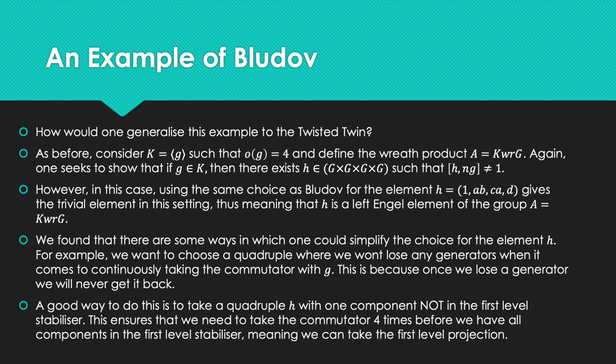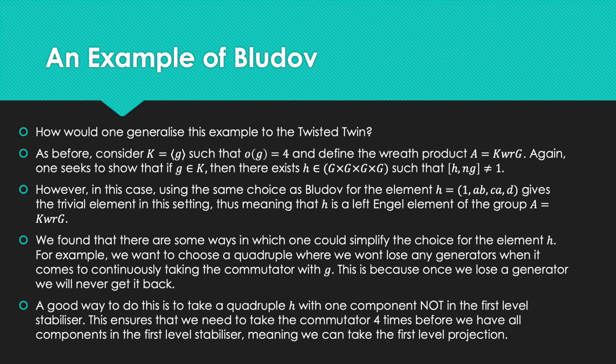But a good way to choose a quadruple that would not lose any generators when we continuously take the commutator is to choose a quadruple with one component not in the first level stabiliser. And this ensures that we need to take the commutator 4 times before we have all components in the first level stabiliser, meaning that we can take the first level projection and then carry on with the calculation. So this all sounds a bit complex, but all one needs to understand is that what this does is it reduces the choices for an element h, which are more likely to provide us with a new loop.